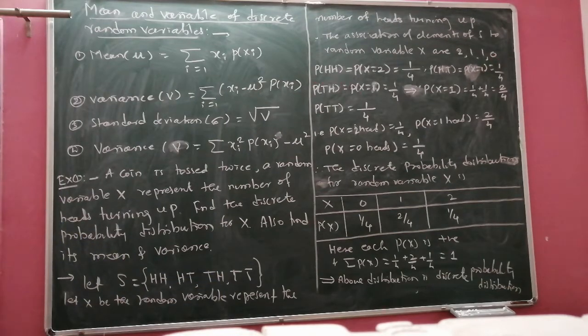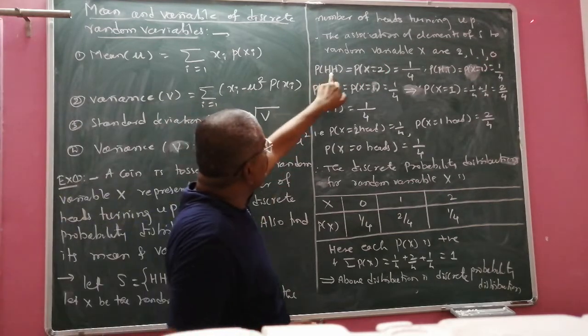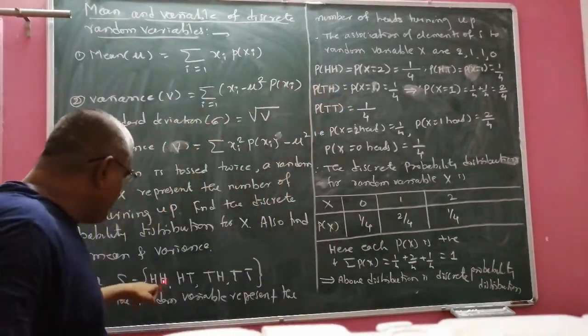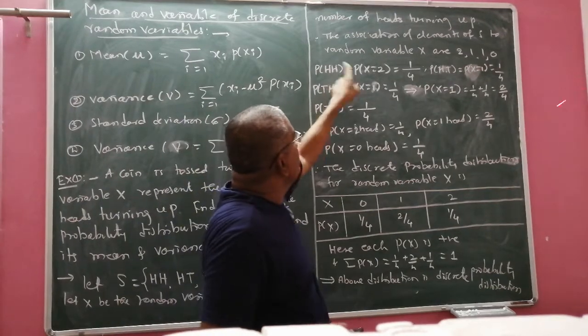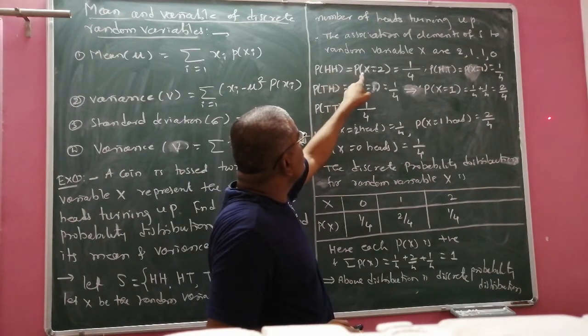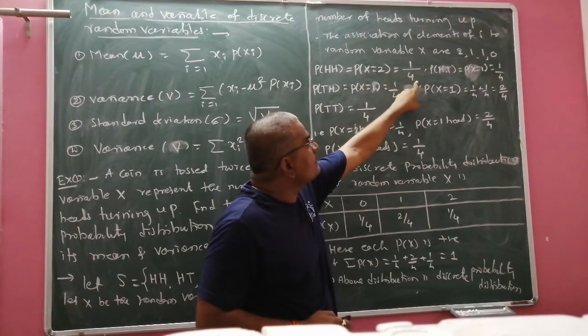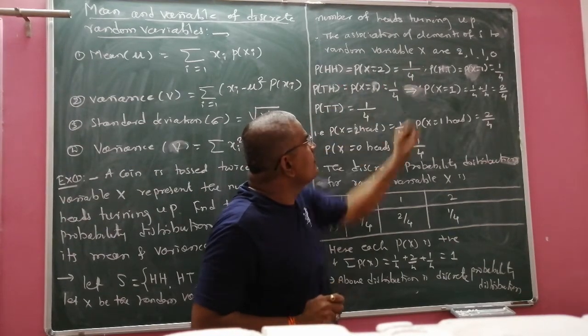Now we know the probability is always the ratio of favorable chances to the possible chances. Total are 4. How many times did we get 2 heads? Only 1 time. Probability of HH, that is probability of x equal to 2, is 1 out of 4 chances. That is, the probability of getting 2 heads is 1 by 4.